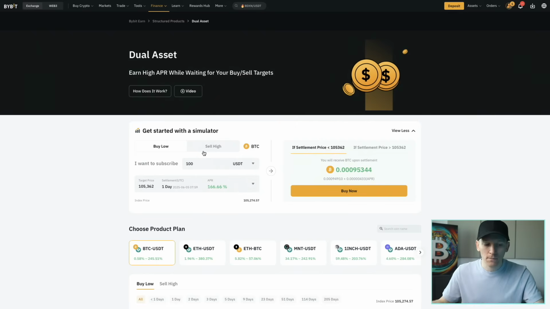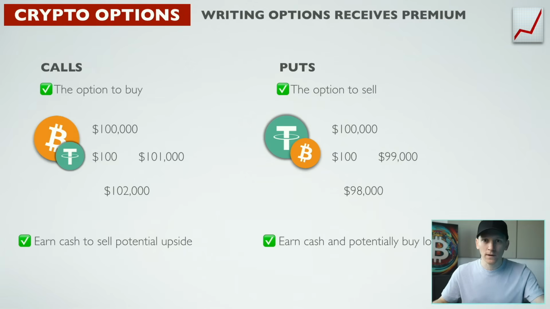Crypto options can be very complex. I'll leave a video below going over options much more in depth, explaining exactly what they are. So if you want to know more, definitely watch that video. But what we're going to do simply is look at, if we actually go ahead and trade, what are the outcomes we can expect from the trade?